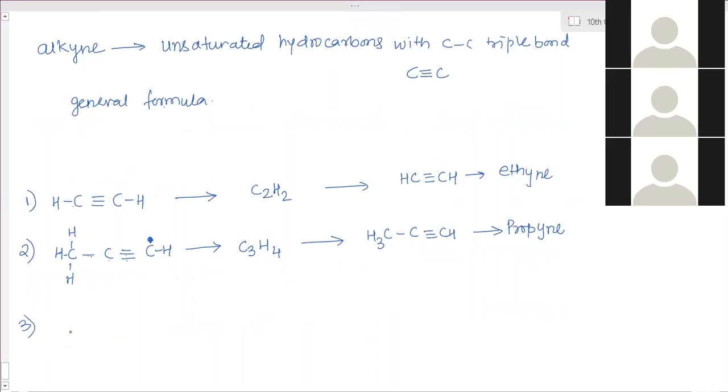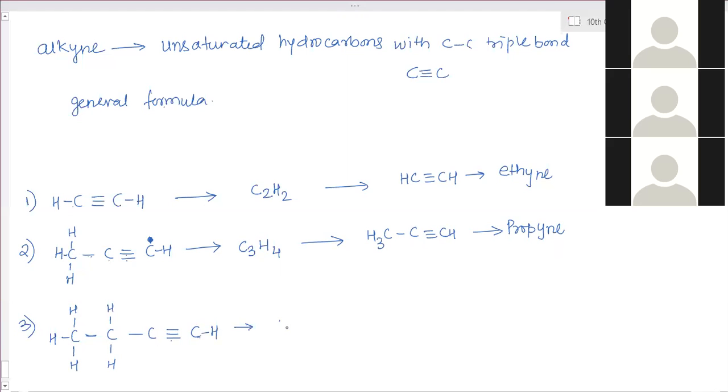And now the third one is with 4 carbon atoms, 1, 2, 3, 4, with a triple bond somewhere. Here the C, 3 carbons, 3 electrons left out, which are shared with hydrogen. This carbon atom, 2 are already shared, so 2 are left out, those are with hydrogen. This carbon atom 1, 2, 3, 4, 4 already done. So this carbon atom, 3 are there, so 1 is left out.